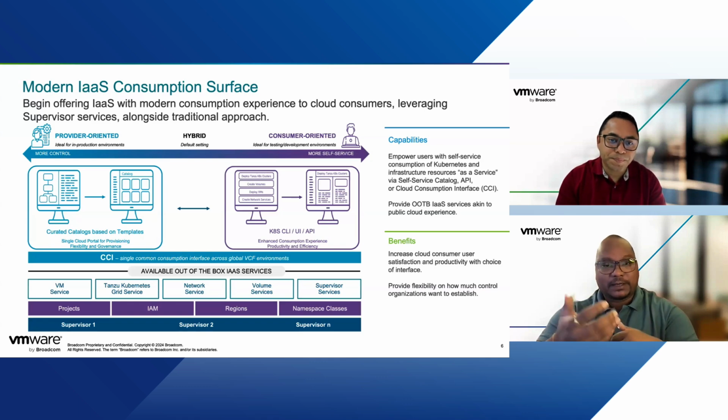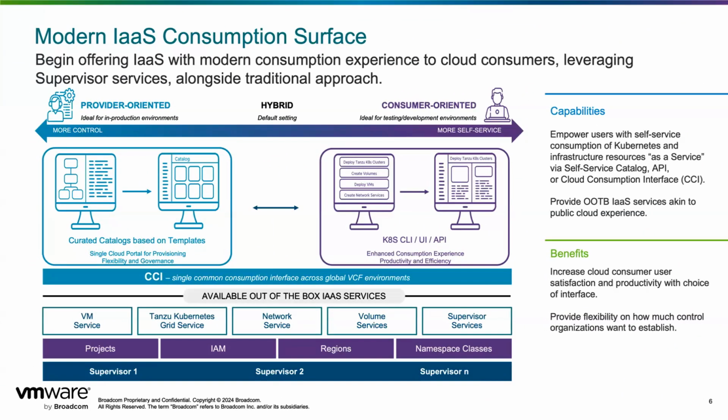So consumers want to use a Kubernetes-based interface for orchestration of their infrastructure and workload requirements. Some of them prefer to use the Kubernetes CLI, which they are familiar with. Some really prefer using UIs and APIs. Whatever the requirements, right? And in fact, some of the customers I have spoken to also want to use Git operation-based infrastructure as code. We covered that in the previous episode, how we can do Git operations with the automation tool that we are covering here.